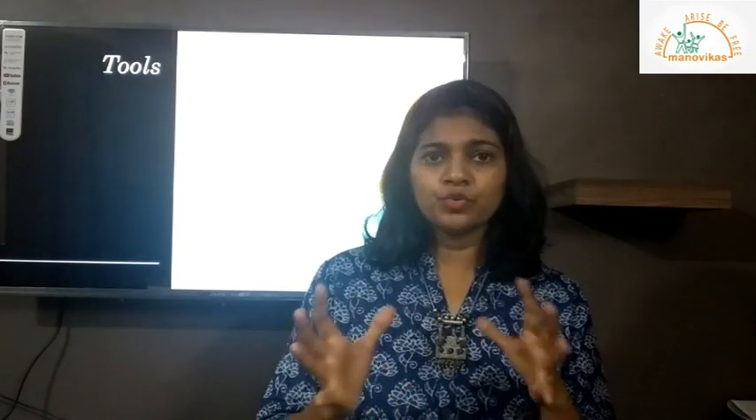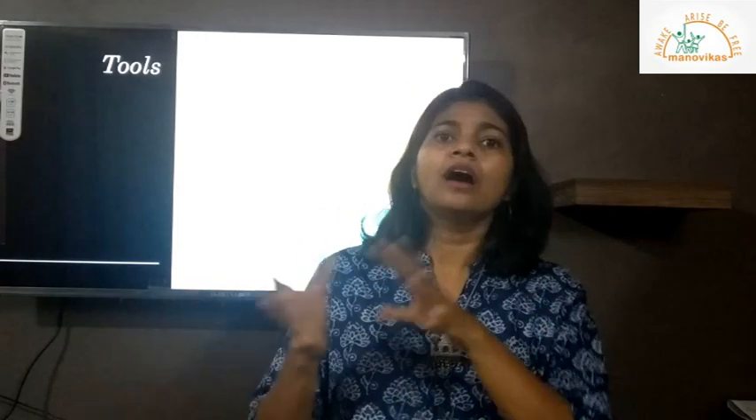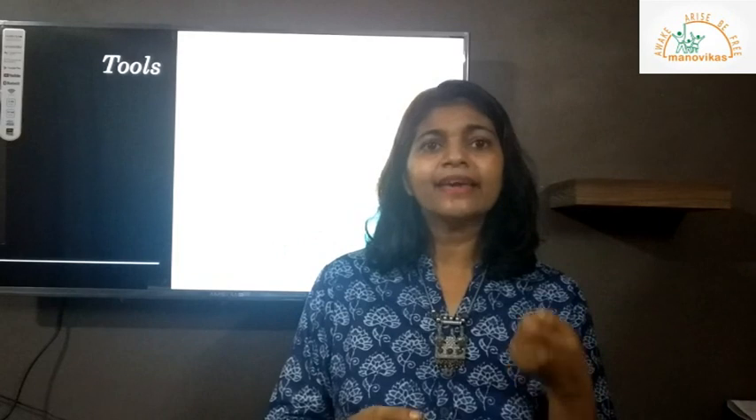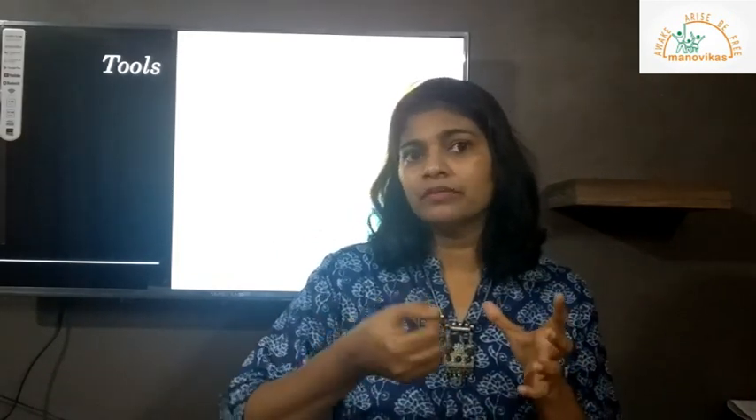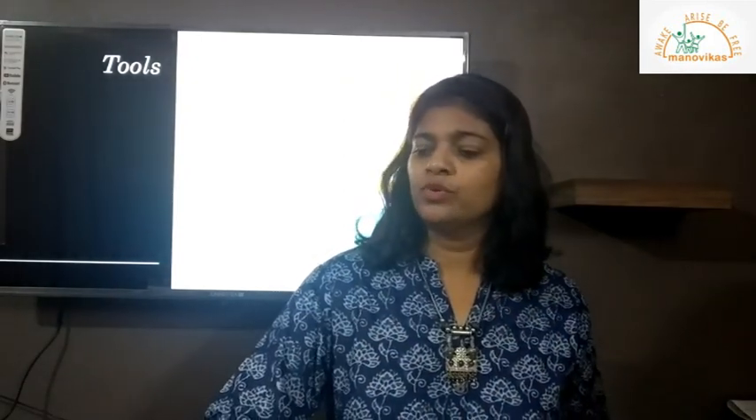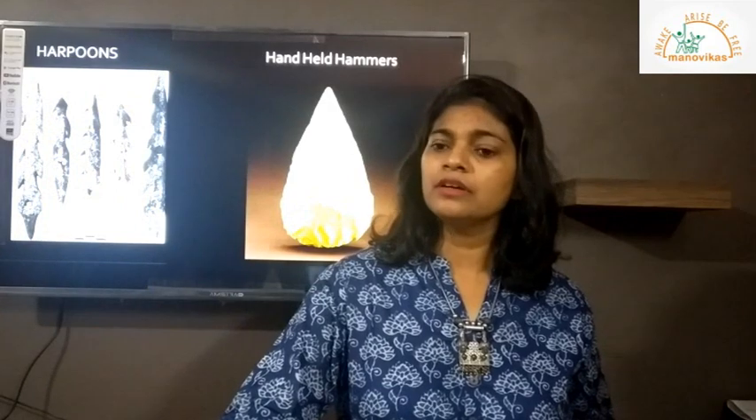Now there were two kinds of tools basically. One tool was used to make other tools, which was called a core tool, and there were flake tools, which were like small chips of stone that would be very sharp, and they were used to cut certain things.